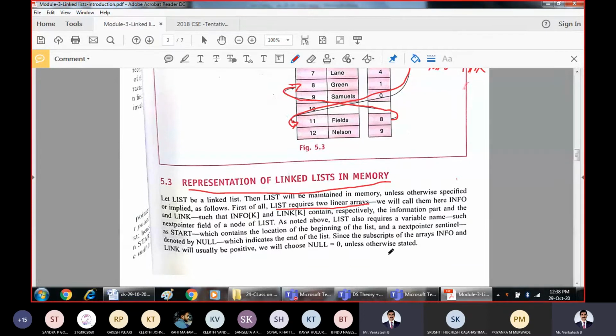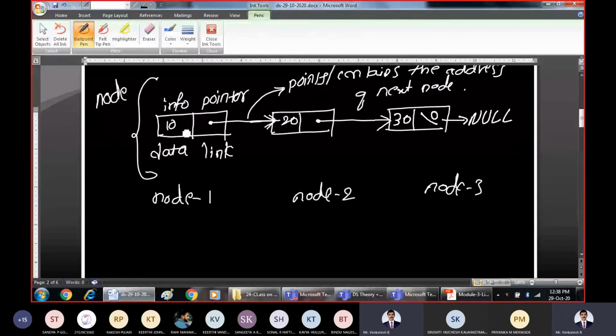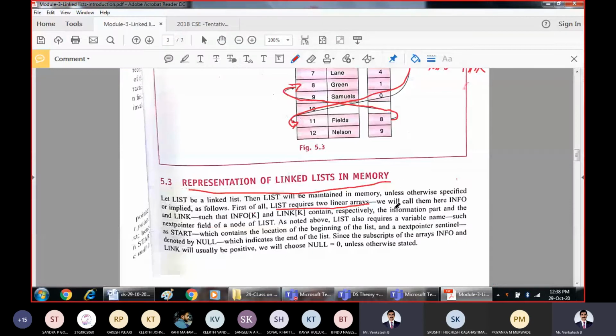As I said, every node is going to contain two parts: one part is the information part and another part is the pointer part. To store those two details, we need one information array and another, the link array. The information array is going to contain the actual data and the link array is going to contain the pointers to the next data. With these two fundamental linear arrays, we can represent the linked list in memory. The information part and the next pointer field are going to be part of the node in every linked list. The list also requires a variable name such as start.